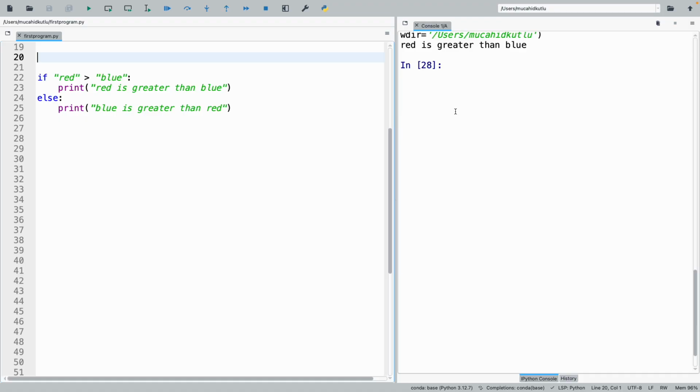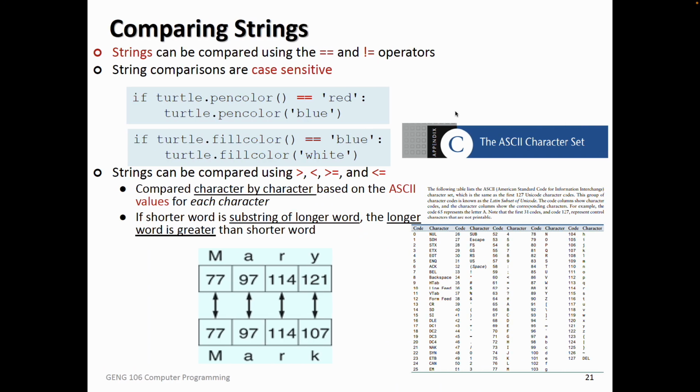The thing is, in the computer's memory, everything is kept in terms of bits, ones and zeros. Everything is kept as a number, actually. When we print a message like Mary, or any string, what is actually happening is that there's an encoding. How can I keep the value of M with ones and zeros? Eventually, it should be a number with ones and zeros.